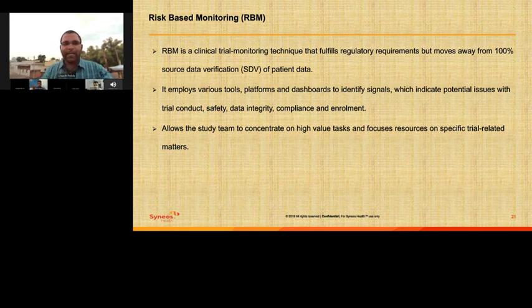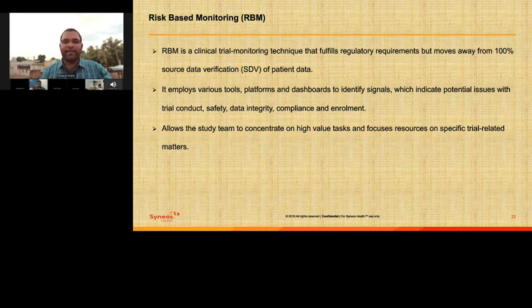It employs various tools, platforms, and dashboards to identify signals which indicate potential issues with trial conduct, safety, data integrity, compliance, and enrollment of the subjects. It allows the study team to concentrate on high-value risks, high-value tasks, and focus resources on specific trial-related matters.